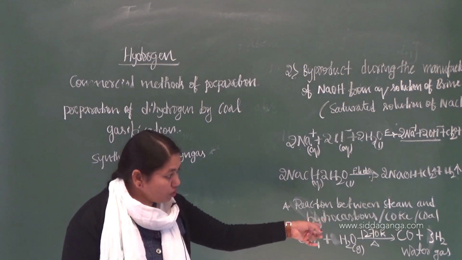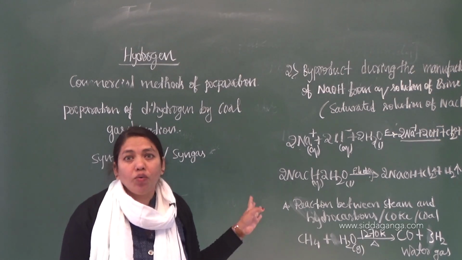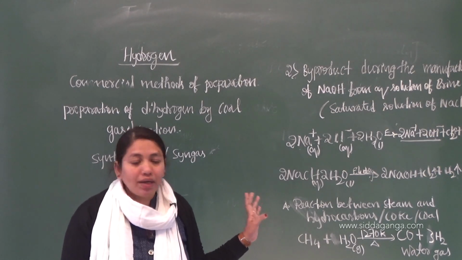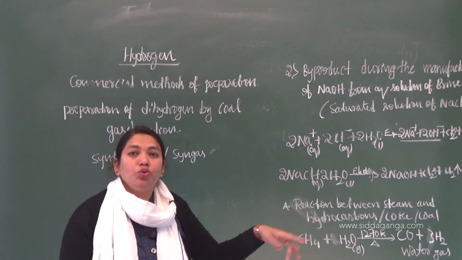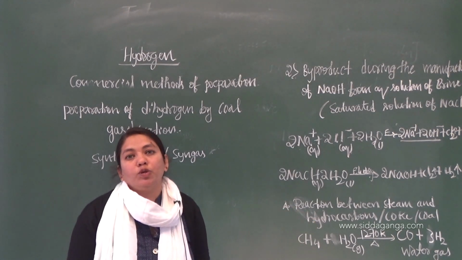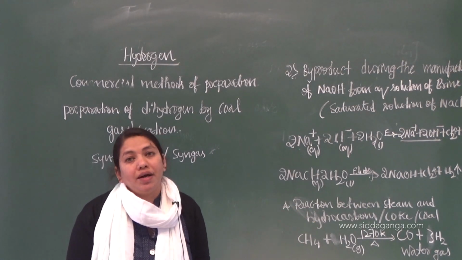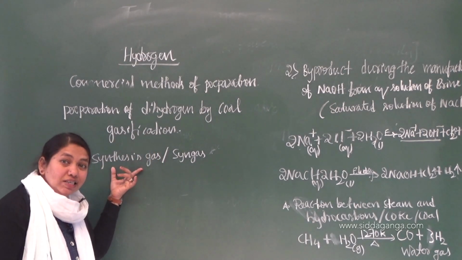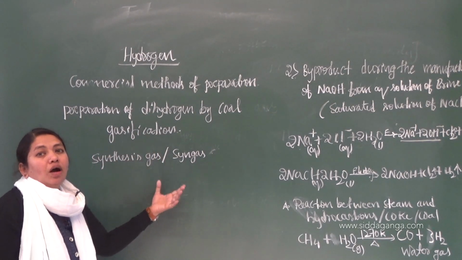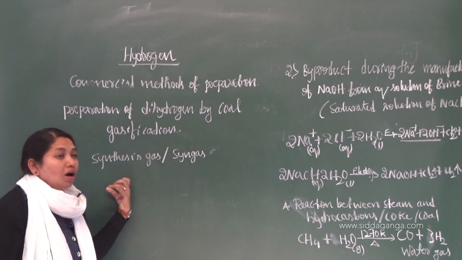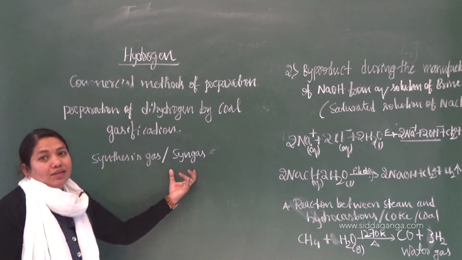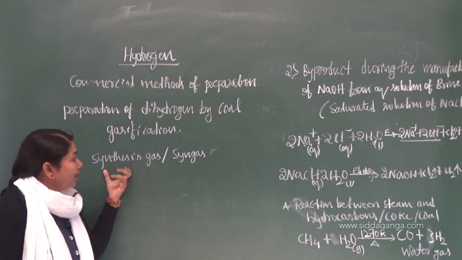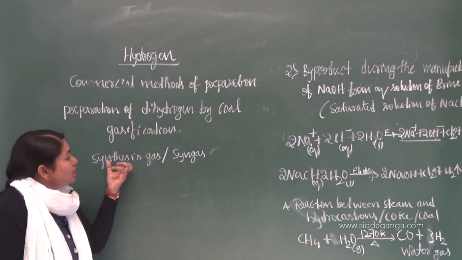This mixture is CO plus 3H2. Later on you are going to see in the properties that by combination of these two you can prepare many organic compounds like alcohols and other hydrocarbons. So it is called synthesis gas. It is used in the synthesis of many other organic compounds like alcohol as well as other hydrocarbons. So water gas is also called synthesis gas.